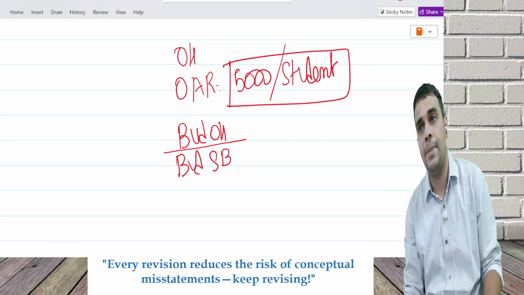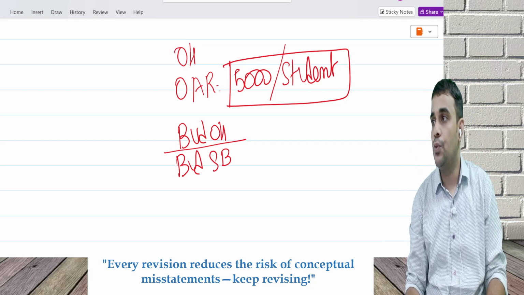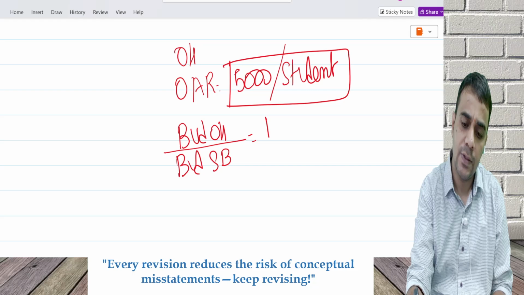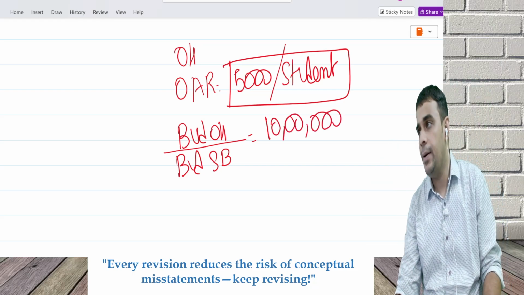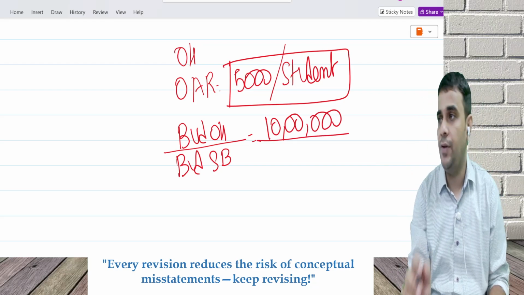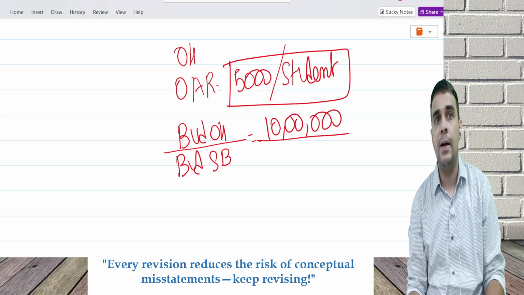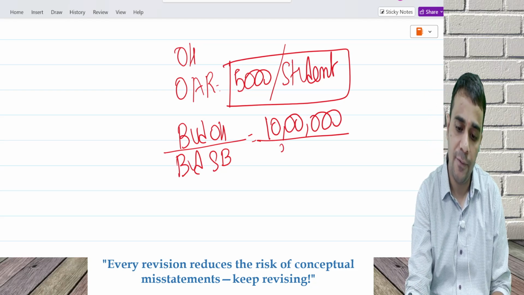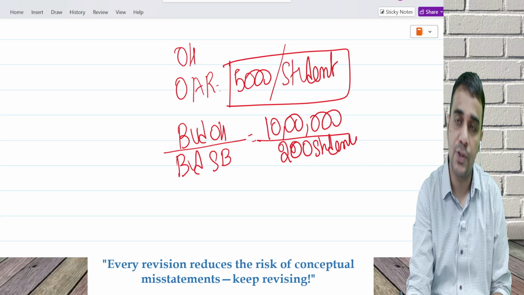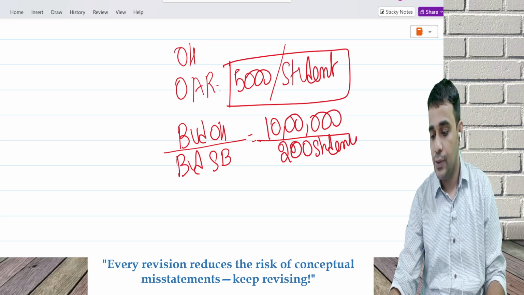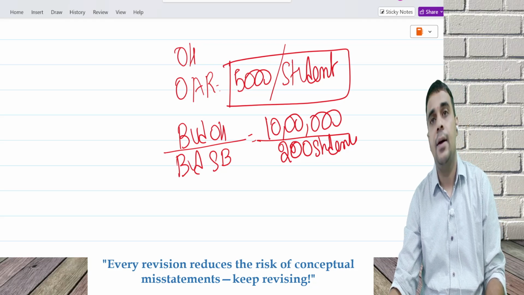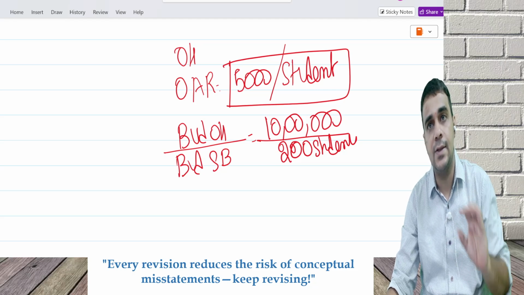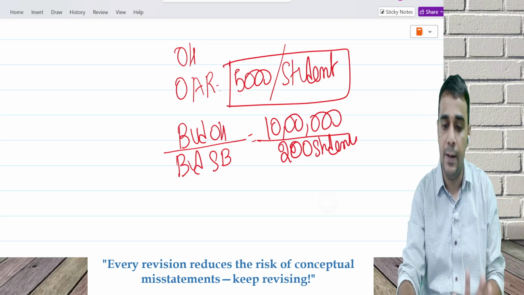Our planning was 10 lakh as the budgeted overhead, and number of students was the basis, and we thought we will have 200 students. So 10 lakh divided by 200 gives you 5,000 rupees as the recovery rate. This is decided at the beginning of the year.